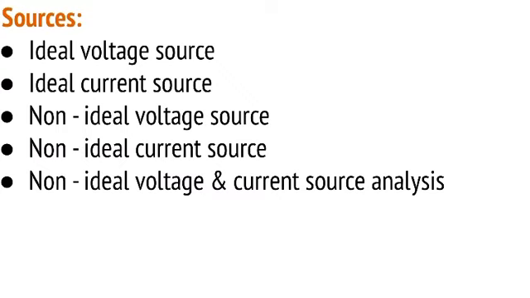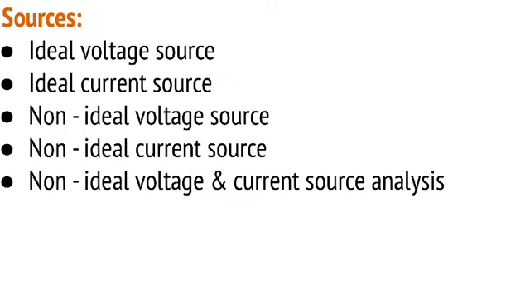Now let us see what a non-ideal voltage source is called. A non-ideal voltage source is modeled with an internal resistance of the source, which is RINT. Thus the battery terminal voltage changes with the load current. Coming to the non-ideal current source, this source is modeled by an internal conductance, that is GINT, in parallel with the source. That means GINT is equal to 1 by RINT.